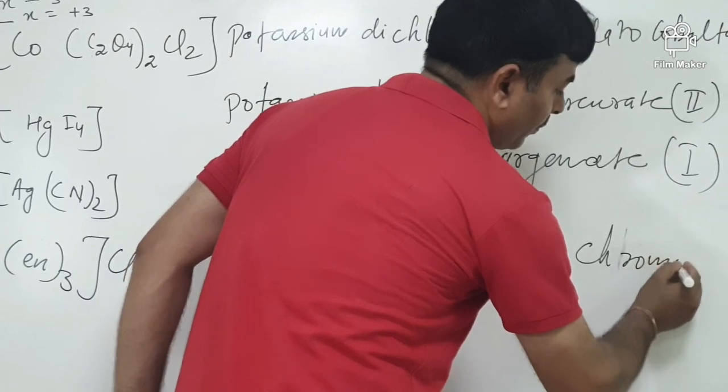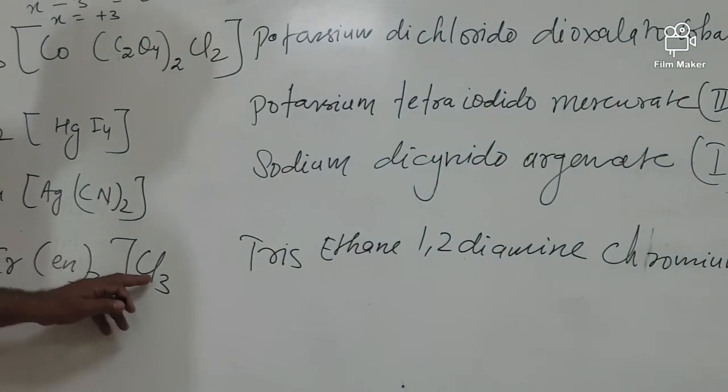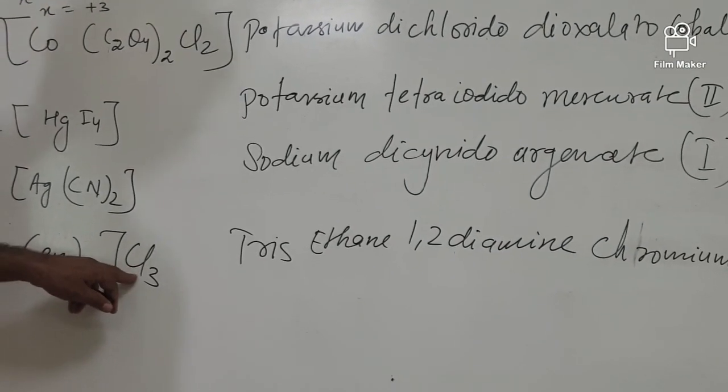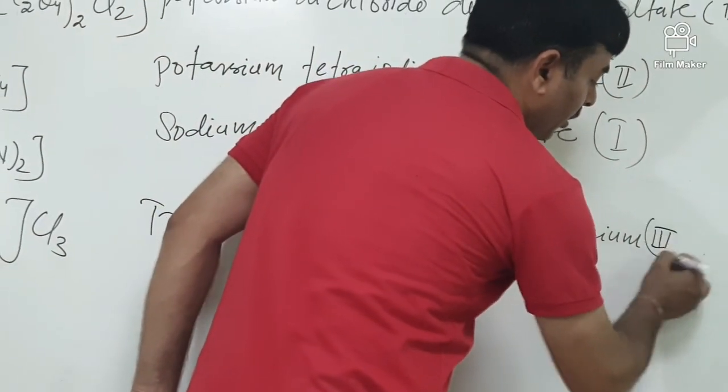Chromium. How many Cl atoms it has doesn't matter because it is outside the big bracket. Chromium(III) chloride.